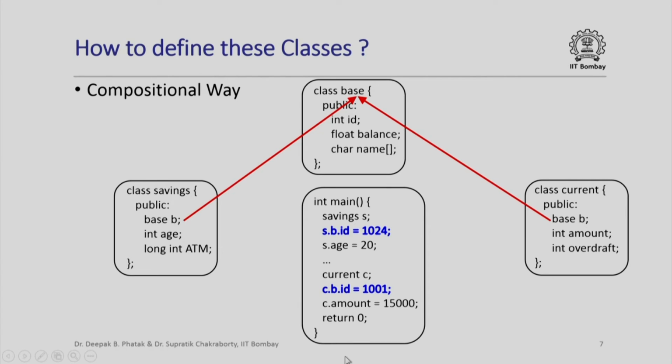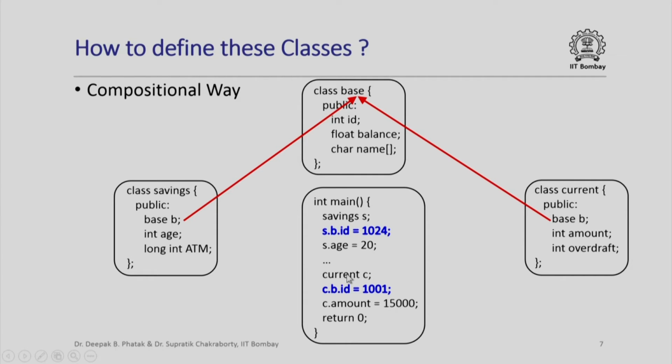So, in a program, if I were to use an object of class savings, and then if I were to refer to the ID associated with that object of class savings, I will have to say s.b.id and then access the ID data member of the object B in the object S. However, I could just say s.age to refer to the age data member of the object S of class savings.